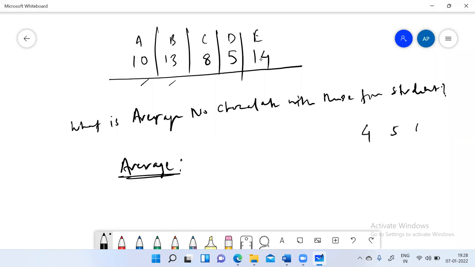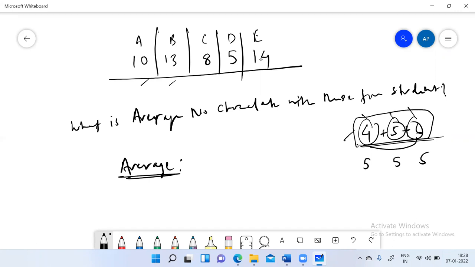If I'm taking 4, 5, 6, and we want to make everyone equal, there are 3 different numbers. So what we do is we give 1 from the 6 to the 4. So this will become 5, this will become 5, and this will become 5. And the total of the initial observations, 4 plus 5 plus 6, is 15. And the final total of equally redistributed values is also 15.